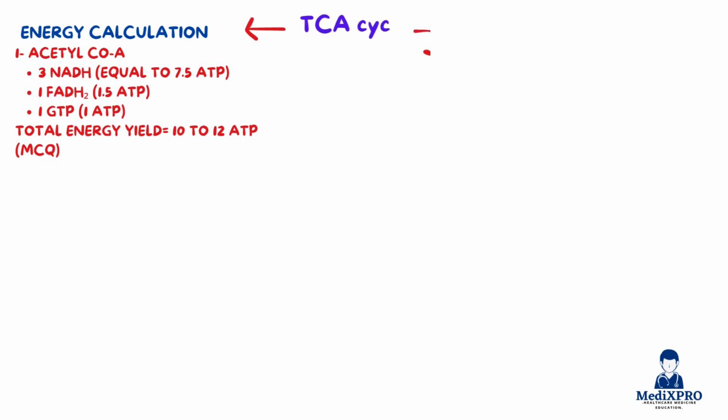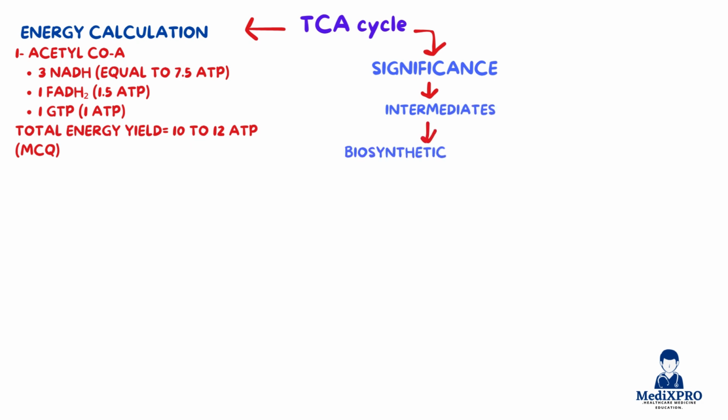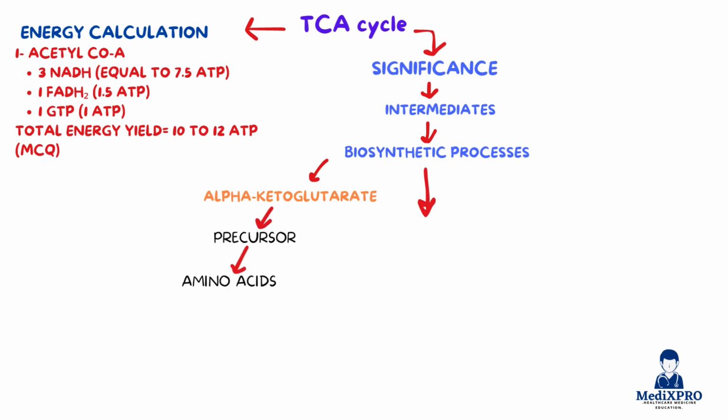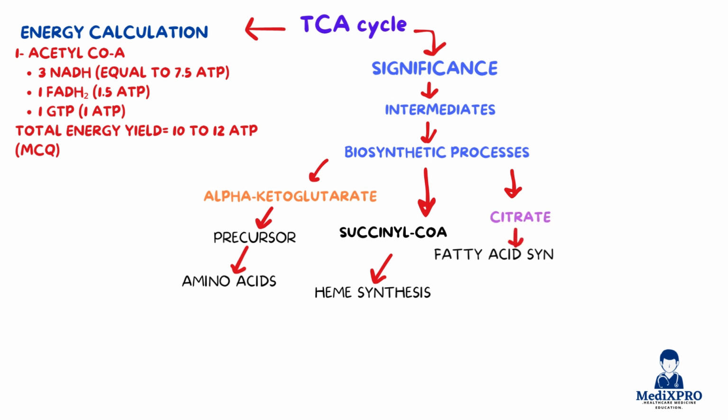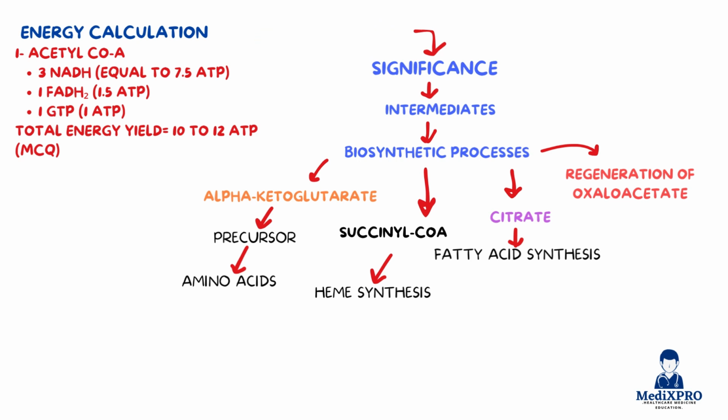Now let's talk about the significance of the TCA cycle, a favorite question in SEQs and Viva. This cycle is the hub of metabolism. It not only produces ATP and reducing equivalents, but also provides intermediates for biosynthetic processes. For example, alpha-ketoglutarate is a precursor for amino acids, succinyl-CoA is used in heme synthesis, and citrate plays a role in fatty acid synthesis. The regeneration of oxaloacetate is crucial to keep the cycle running, another commonly asked concept in exams.